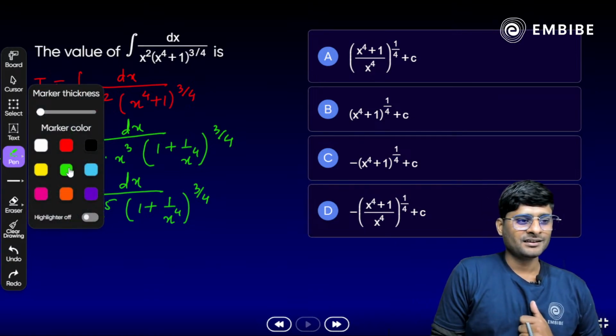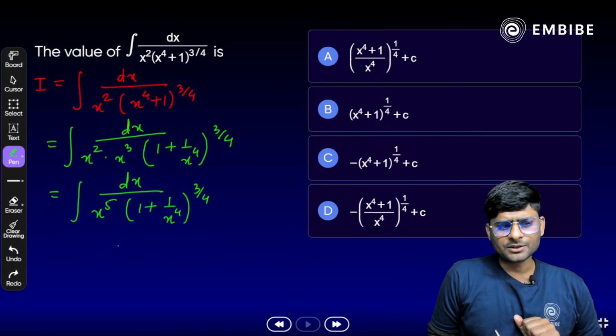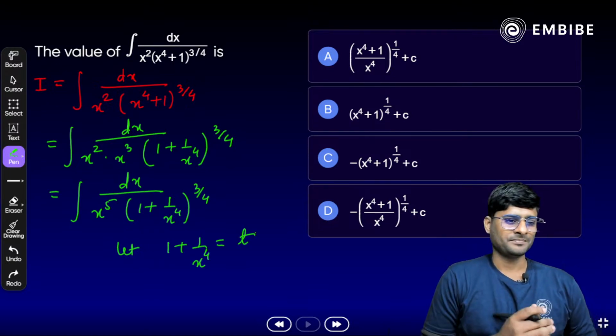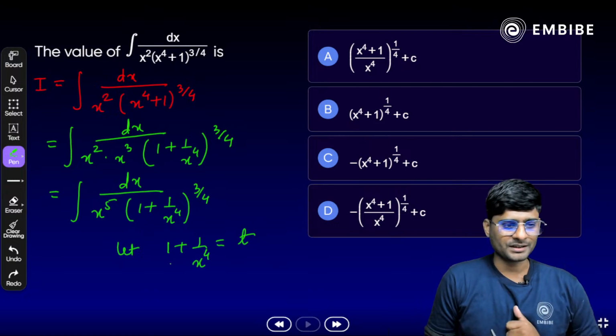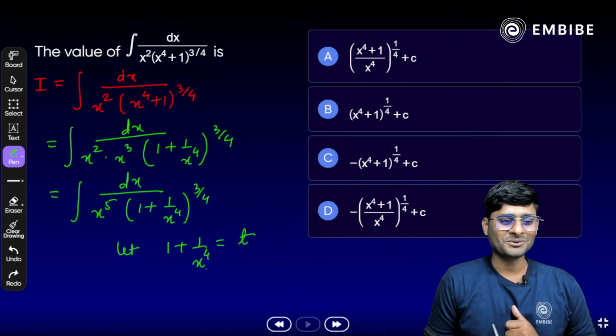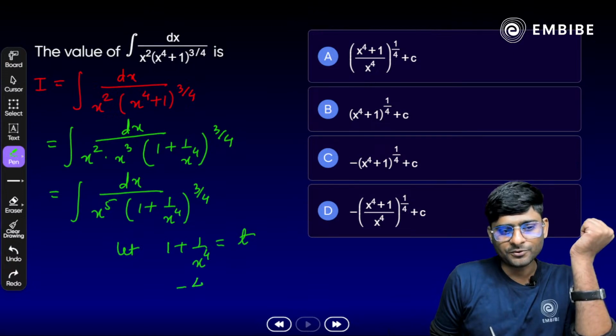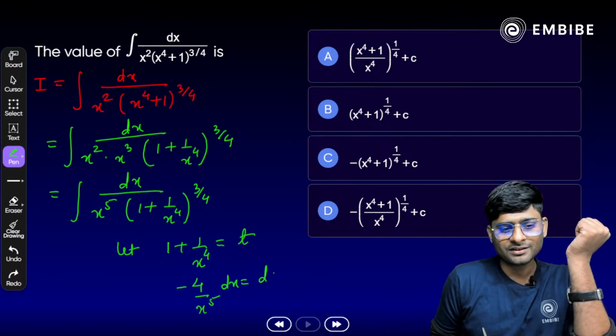Exactly. If we substitute 1 plus 1 by x raised to power 4 as t, then what is the differentiation of 1? It is 0, and what about 1 by x raised to power 4 here? Minus 4 by x raised to power 5 dx is equal to dt.